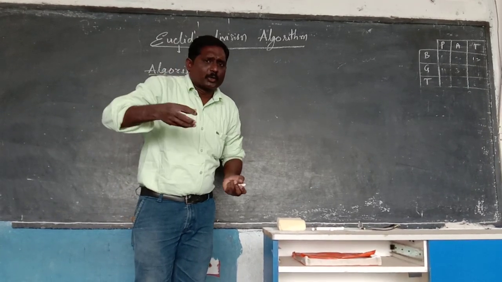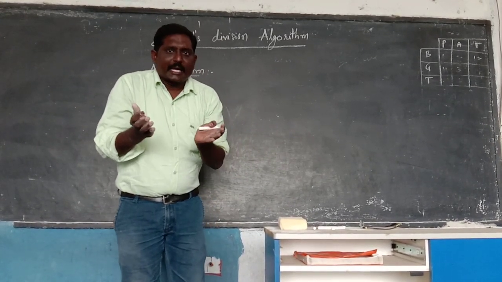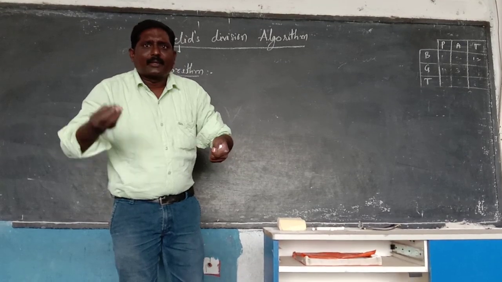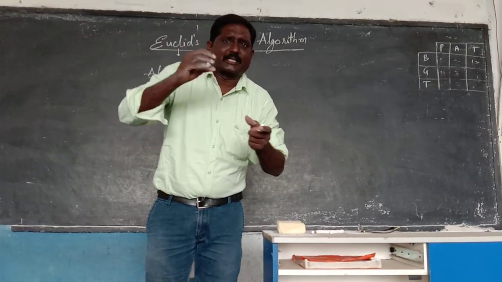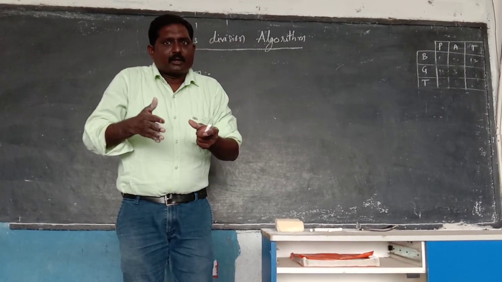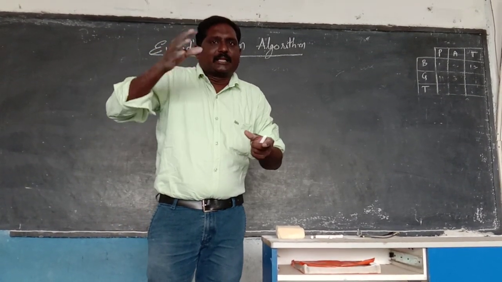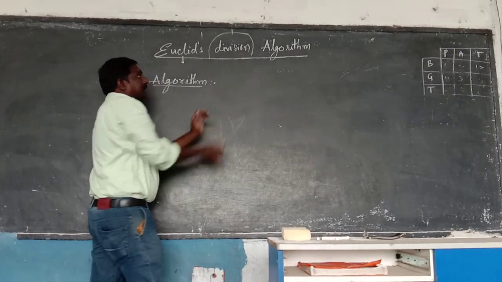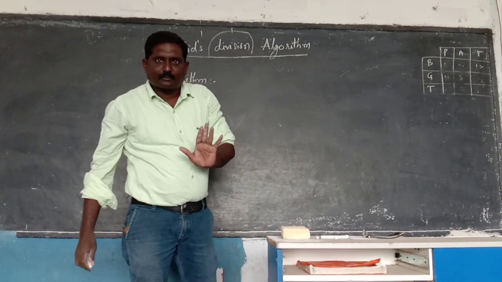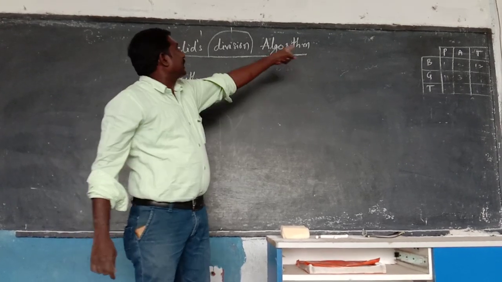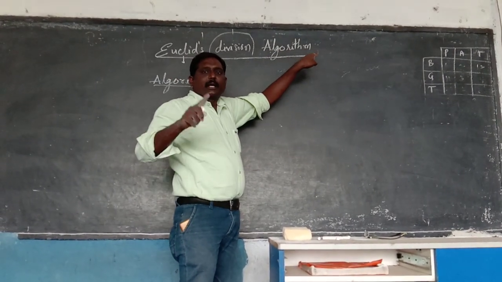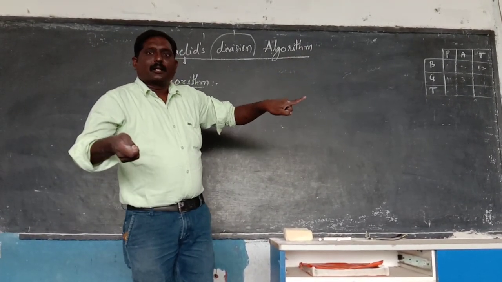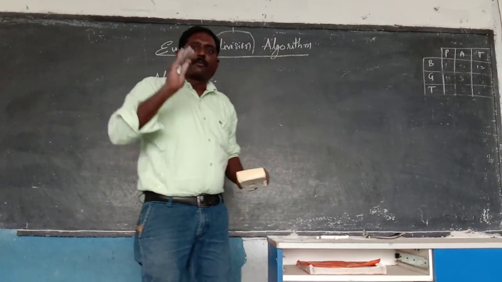For example, if you want to make upma in your home, at that time you will take a dish and you will add some oil and also the spices, etc. This is nothing but the procedure. First we want to add some water. These are all a procedure. In the same way, to do division also we have one procedure. That procedure's name is algorithm. Wherever you get the word algorithm, it means nothing but the procedure, the steps to be followed.